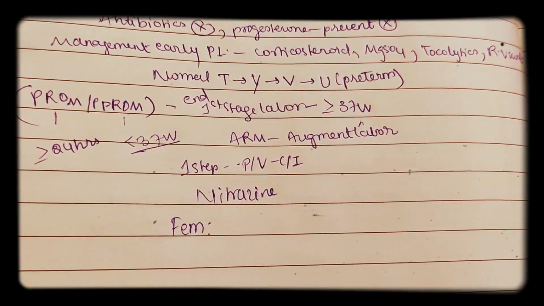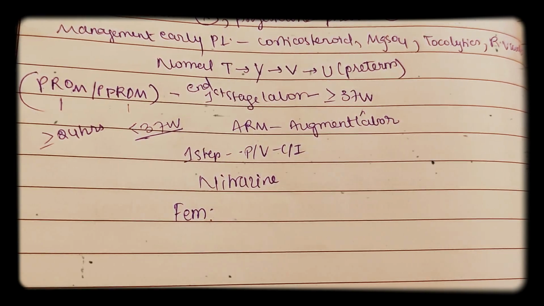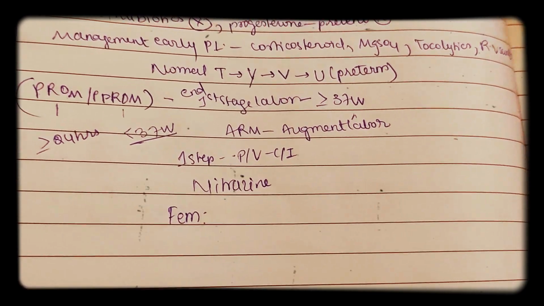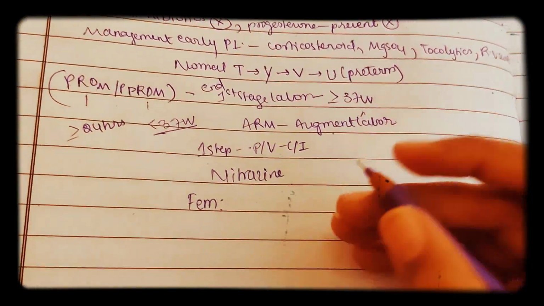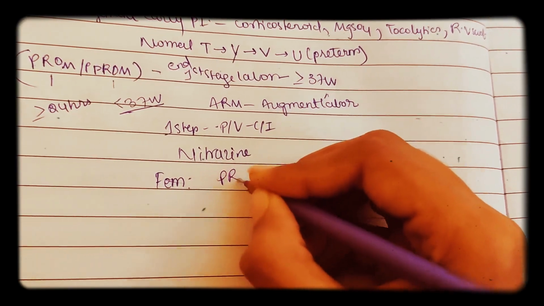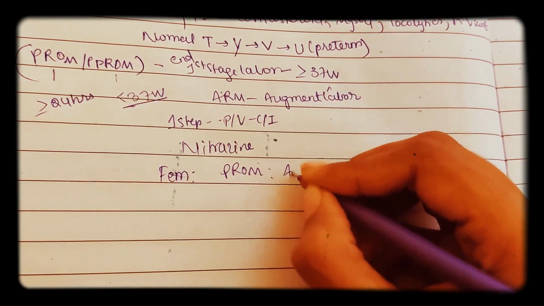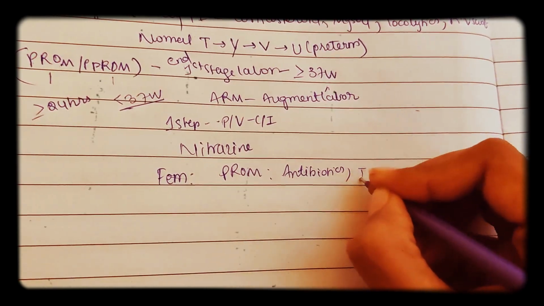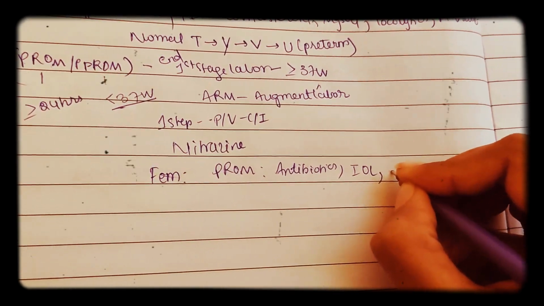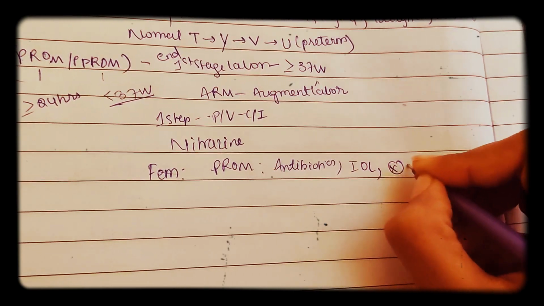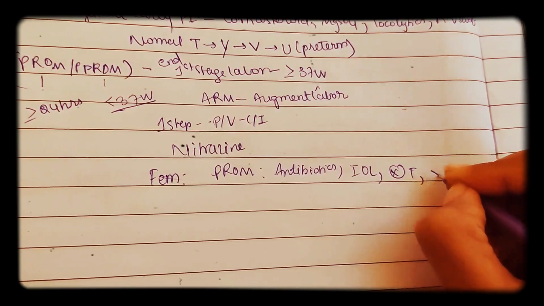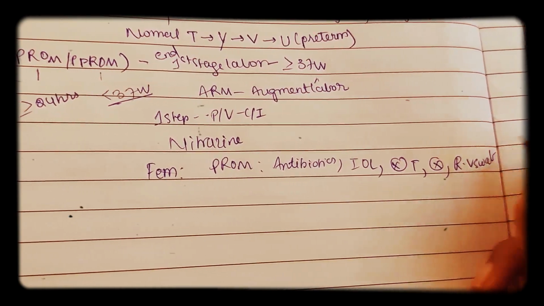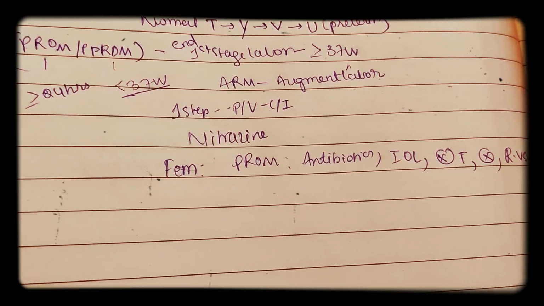Okay, so problems with premature rupture of membrane: increased chance of infection, that is chorioamnionitis. So in premature rupture of membranes, PROM, use antibiotics, induction of labor, not going to give tocolytics, not going to wait and watch, and use rectovaginal swab. So these are the rules which you need to follow in premature rupture of membrane.